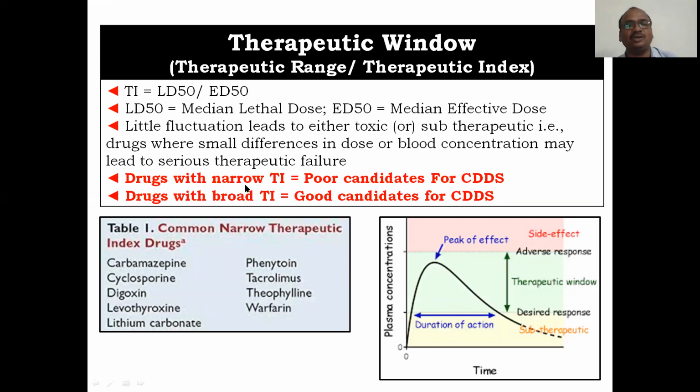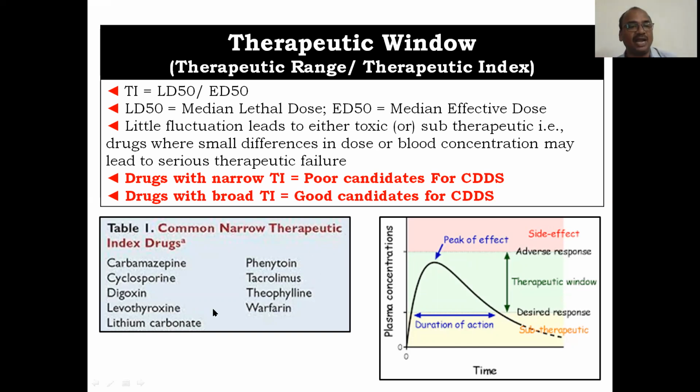Drugs with a narrow therapeutic window. See, if this is very narrow and there are any fluctuations, even a little fluctuation leads to either a toxic or subtherapeutic level. So it is very difficult to prepare this type of formulation as a controlled drug delivery system. So avoid it as much as possible.